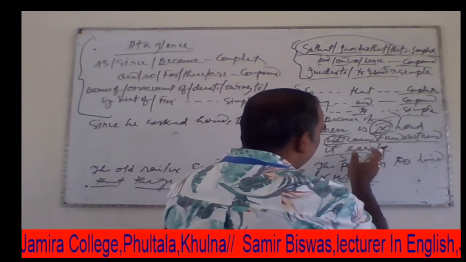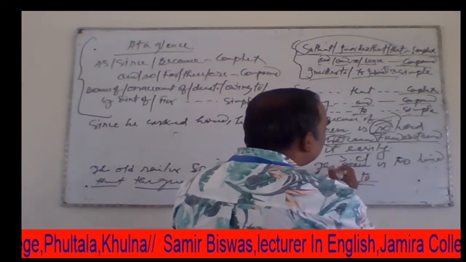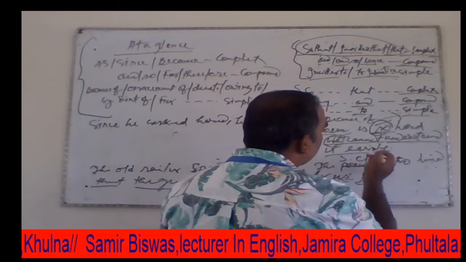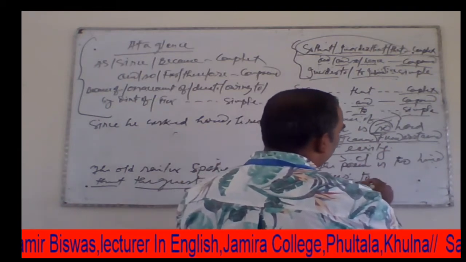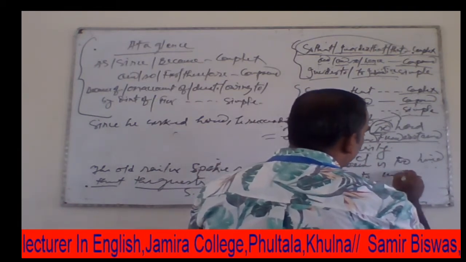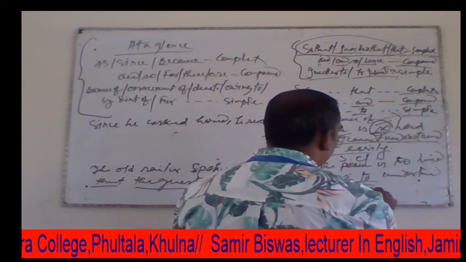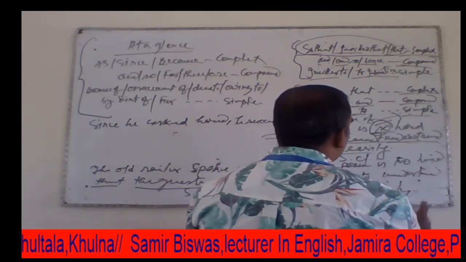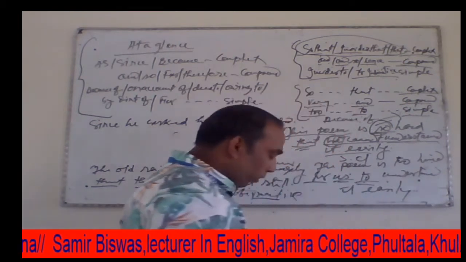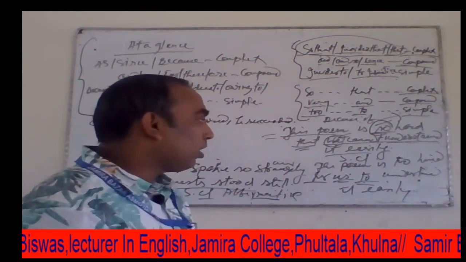So "cannot" will be deleted here, we need not use it. After "to" we can use "understand it easily". In this way we can use "so dot dot that" as "too dot dot to".